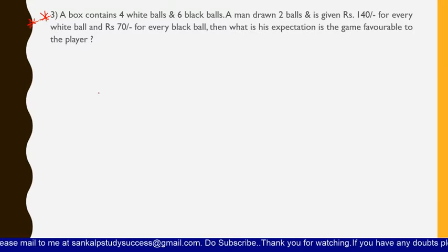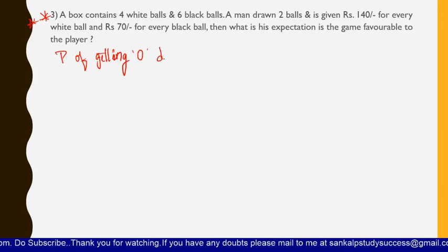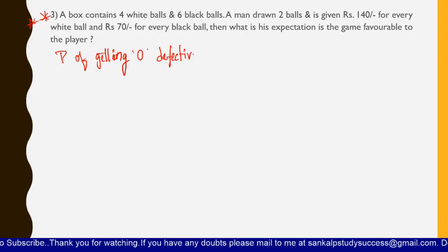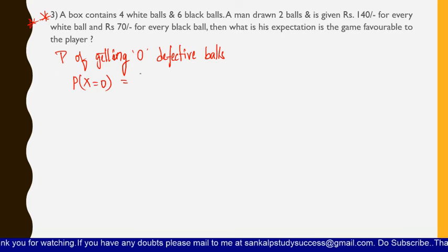That means what here? Let us consider x as the number of defective balls first of all. Okay, x as the number of defective balls, then the probability of getting 0 defective balls is how much? Let us see here. Probability of getting 0 defective balls, that means probability of x equals 0, which is equal to 7c3 by 10c3, correct?